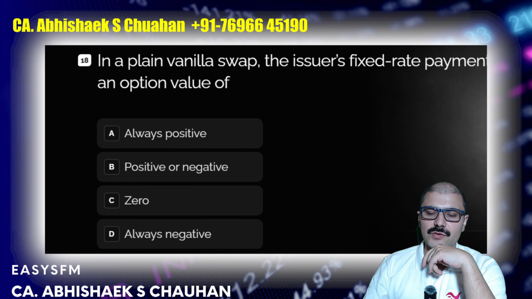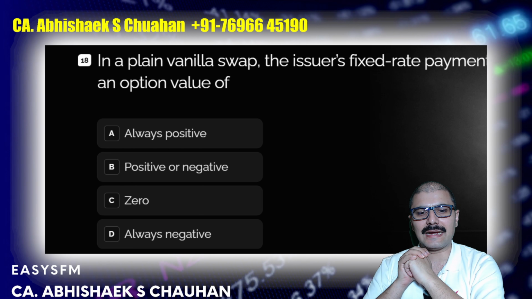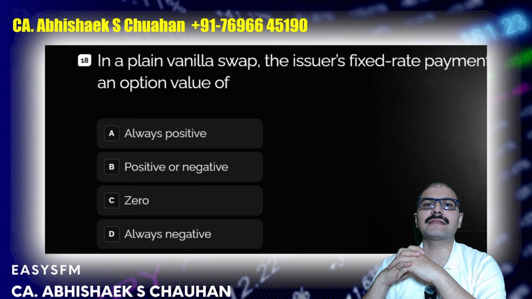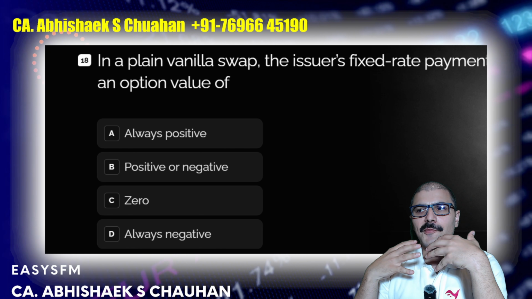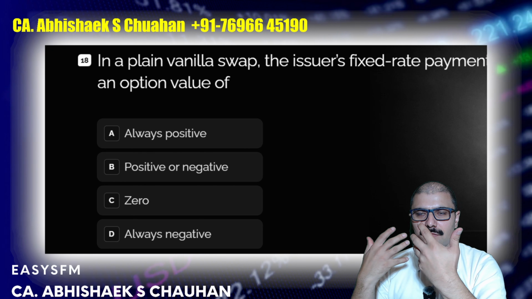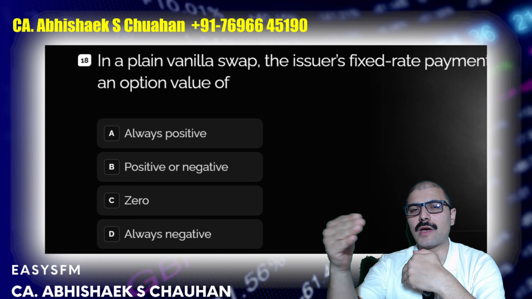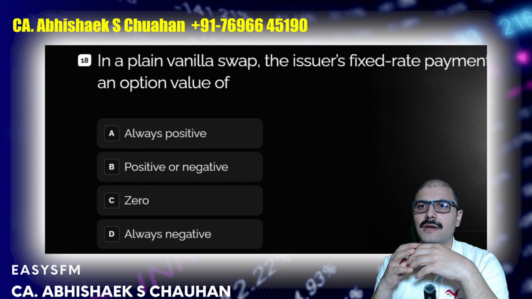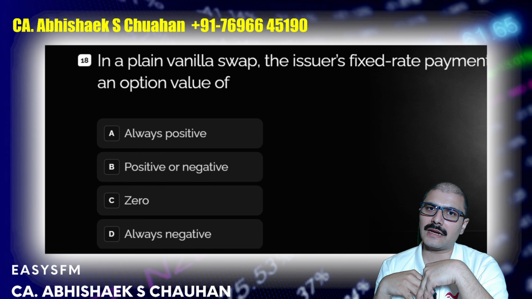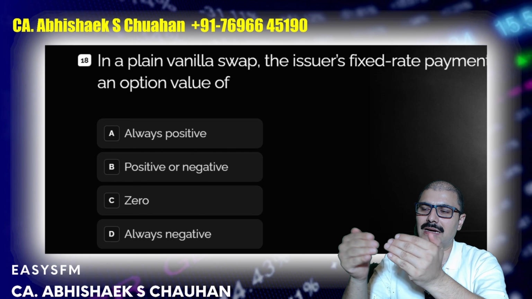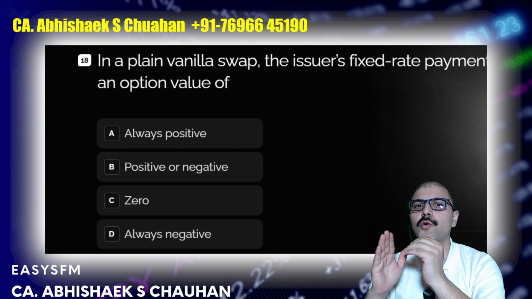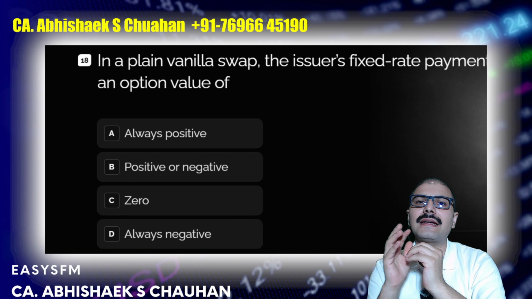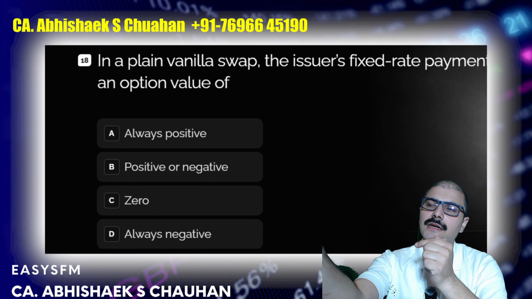In a plain vanilla swap, the issuer's fixed rate payment leg has an option value of, now this is an interesting question. In a plain vanilla swap, as we discussed in currency swaps also, if my interest rates are fluctuating and I'm feeling risky, then I can swap with you the rates as fixed rates, right? So in that situation, earlier I had taken a loan on a fluctuating rate, but now I'm supposed to pay you only fixed. So our rates are only changed. There is no option with us. This is mandatory, like a futures contract, a mandatory situation. Now I have to pay you fixed rate, you will pay me floating.